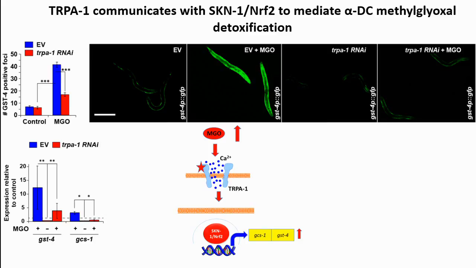And we see that the number of foci is significantly reduced in the background of TRPA1 knockdown. And this was true for the expression like before for GST-4 and GCS-1 as well. In the background of TRPA1 knockdown, the expression of both these genes, which are SKN-1 targets, was significantly reduced.